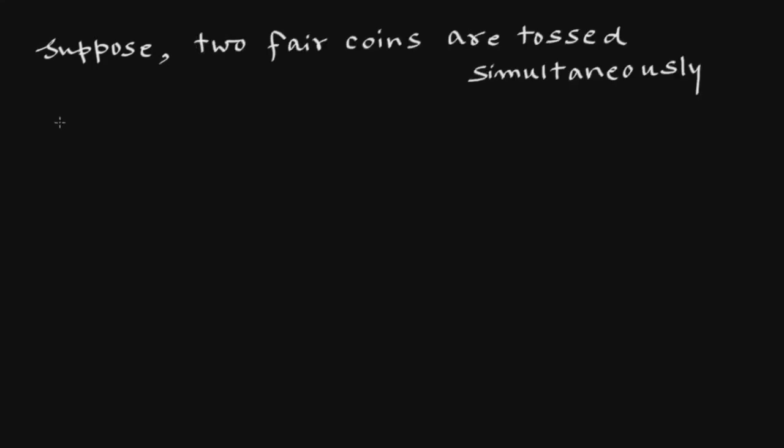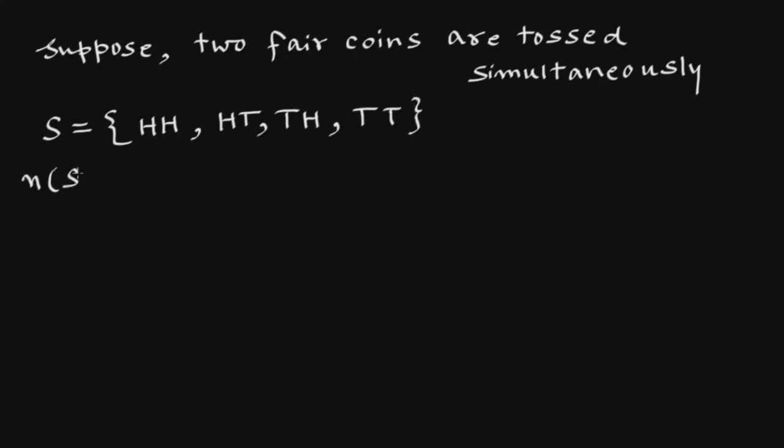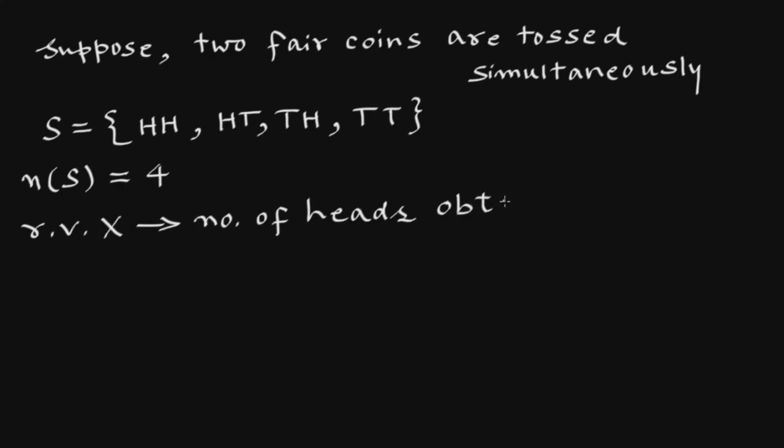Suppose two fair coins are tossed simultaneously. Sample space S will be HH, HT, TH and TT. Number of sample points in sample space n(S) is 4. Let random variable x be the number of heads obtained in a single toss.